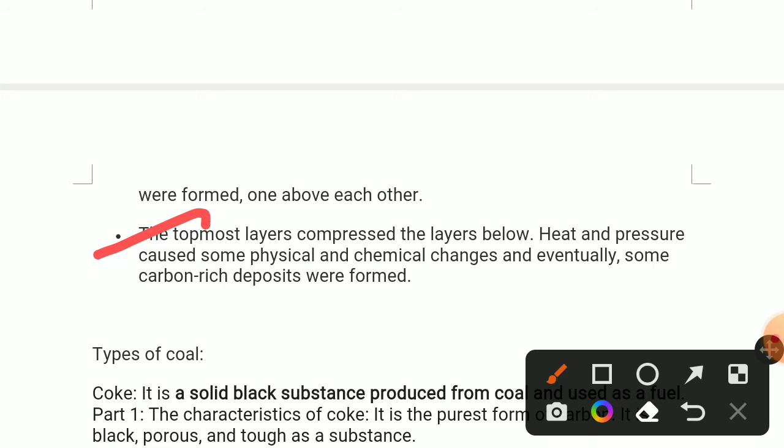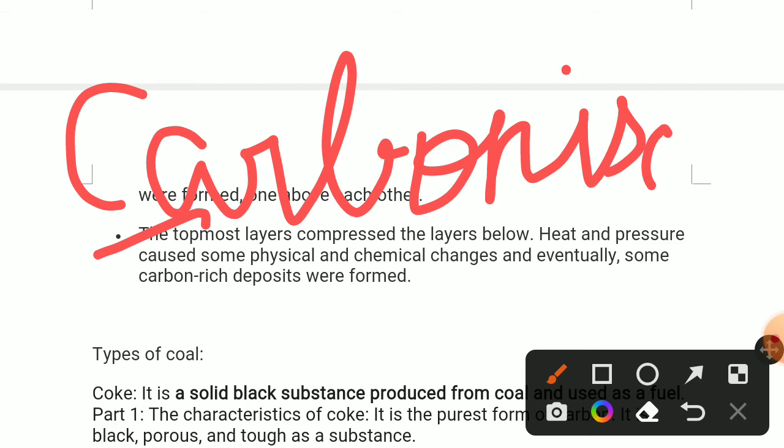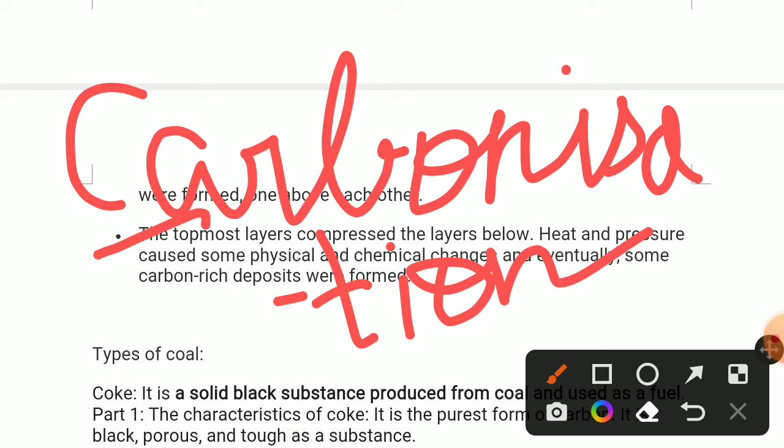This process is known as carbonization. The slow conversion of dead vegetation to coal is known as carbonization.